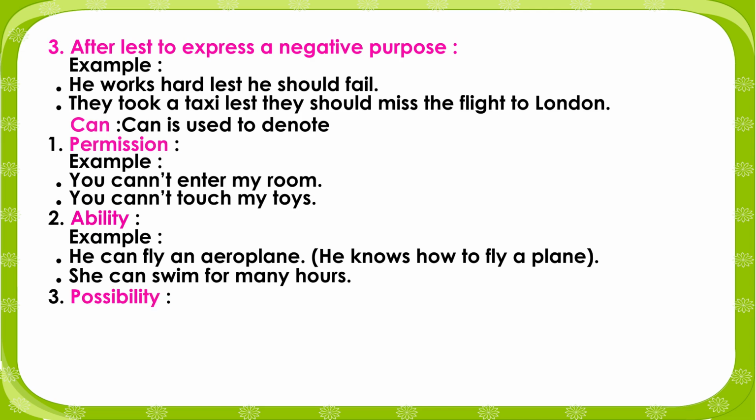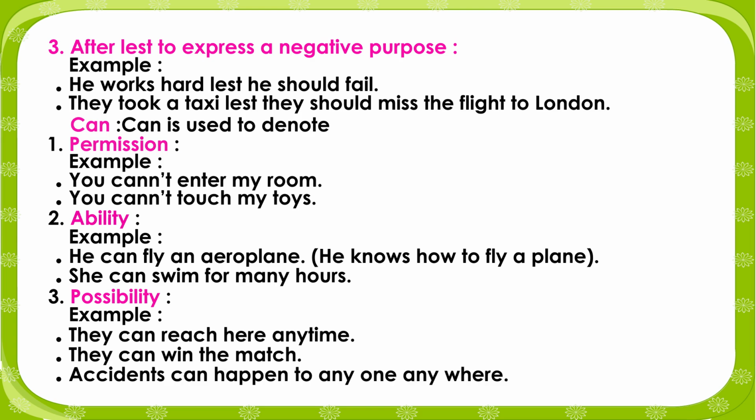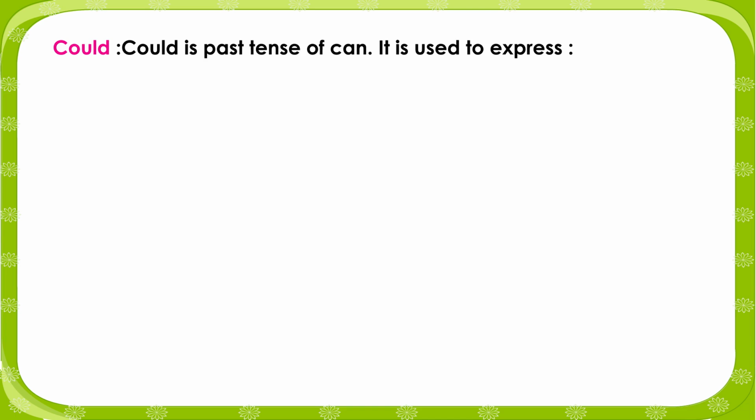3. Possibility. Example: they can reach here anytime. They can win the match. Accidents can happen to anyone anywhere. Could is the past tense of can. It is used to express 1.